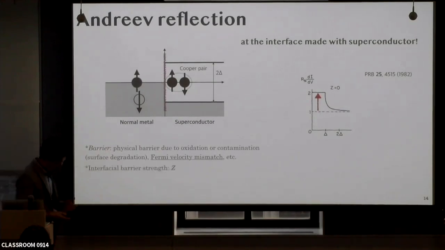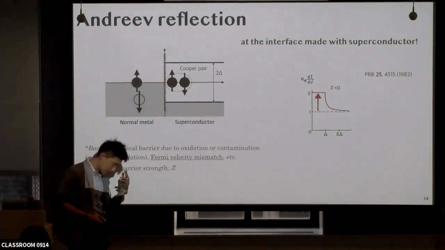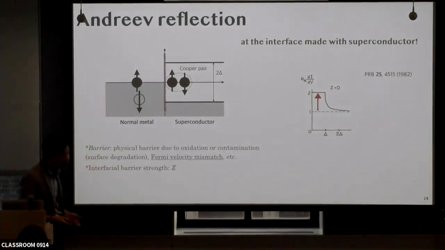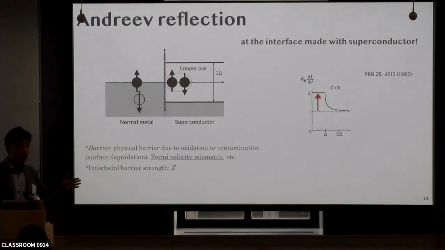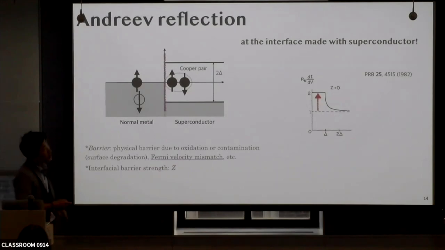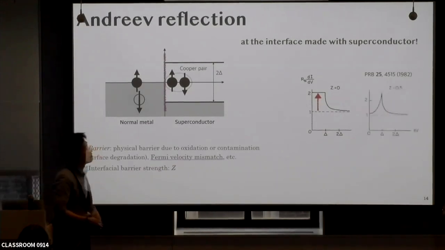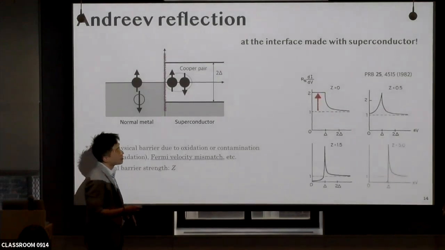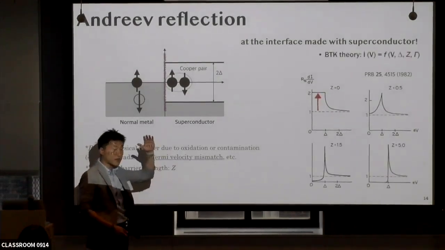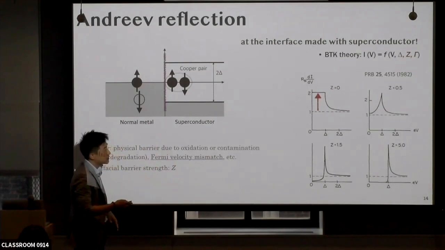So such a barrier could be due to some contamination, oxidation, and the Fermi velocity mismatch. And such an interfacial barrier is modeled by a delta function with a height which is modeled by the Z value. So in this paper, the so-called BTK theory, considers everything, including the Z value. So with the increasing Z value, basically the height of the delta function, the conductance gets reduced.